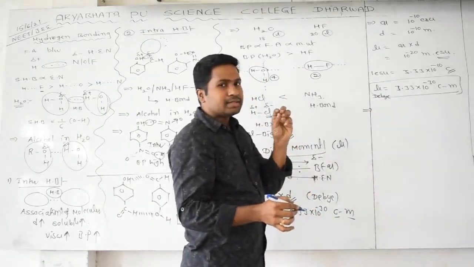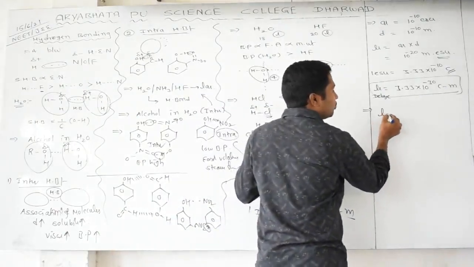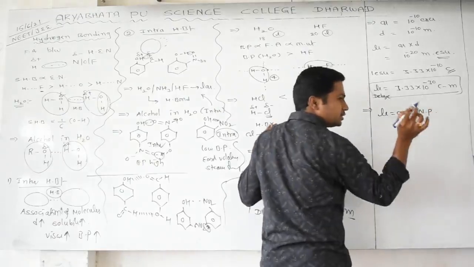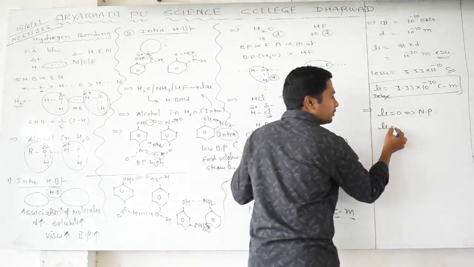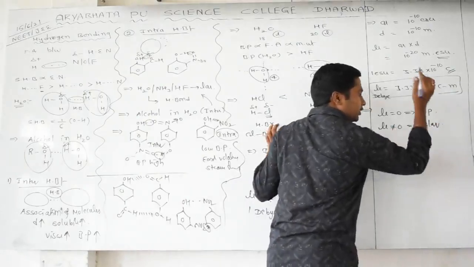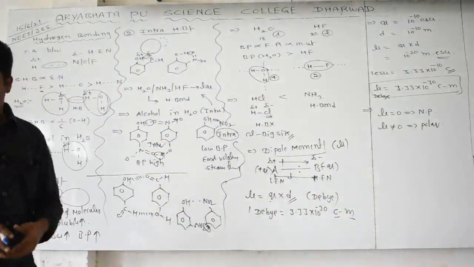When a molecule has a single bond, this is the situation. If the dipole moment mu is equal to 0, then the molecule is called non-polar. This is important. If the dipole moment for the molecule is not equal to 0, then the molecule is called a polar molecule. Are you understanding? All these things are very important. Still we are going for some other things.